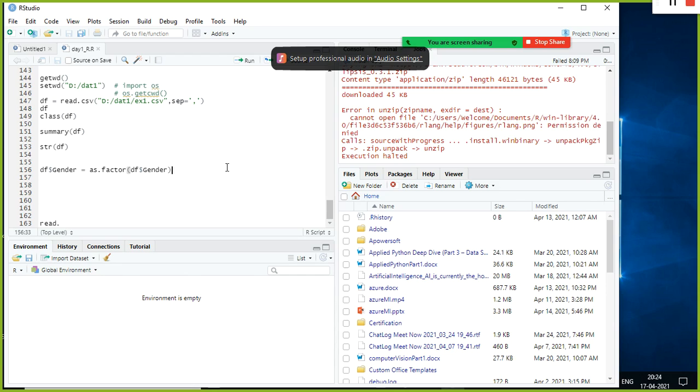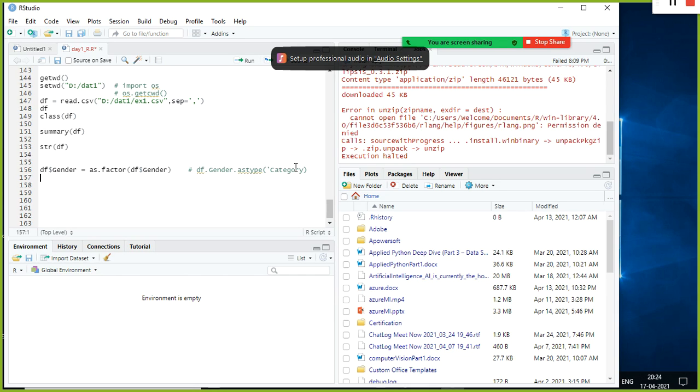For example, if I have a data frame, df.gender is how I can query a specific column. The equivalent command is astype within the parenthesis, where we can give category. This is equivalent to your factor data type.